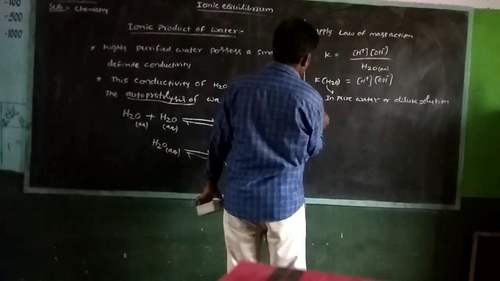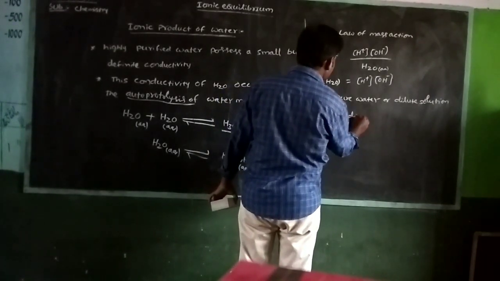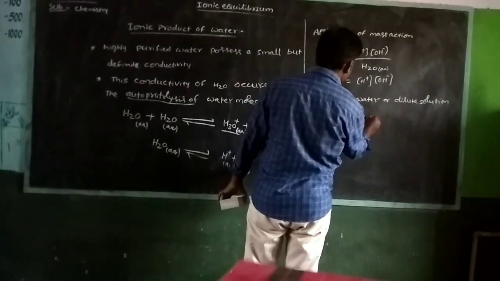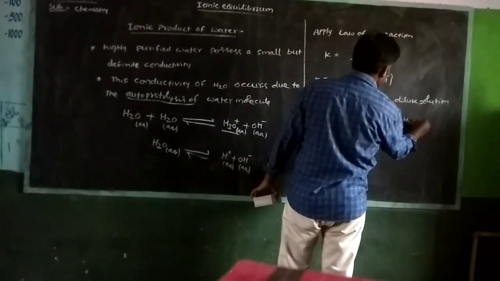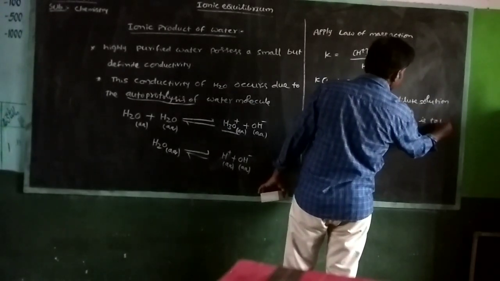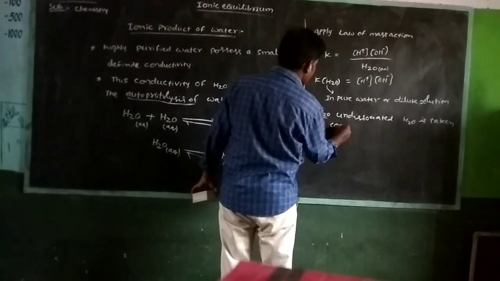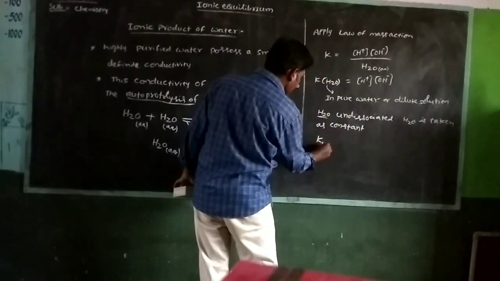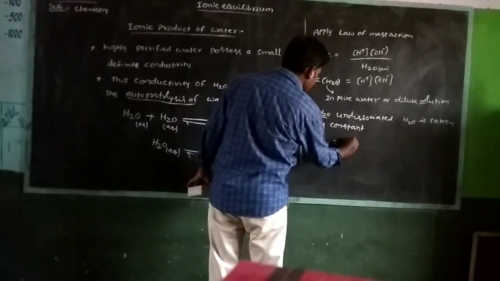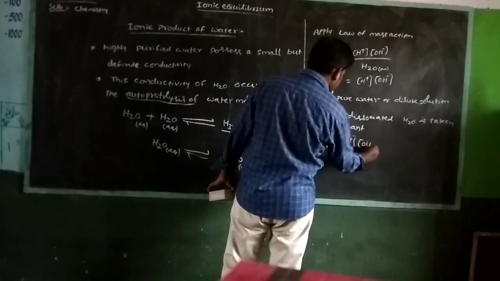This water is undissociated. That's why H2O is taken as a constant. You can write that Kw is equal to H plus concentration times OH minus concentration.